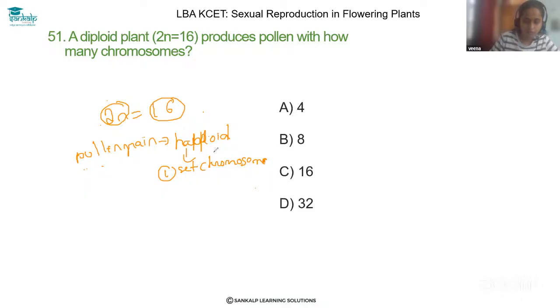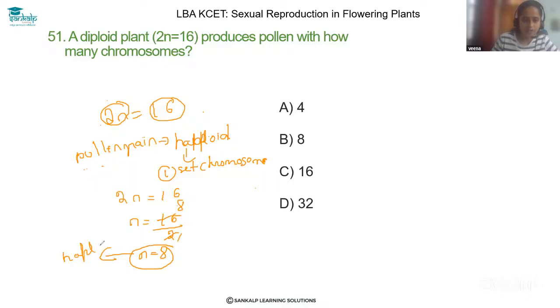So here you need to follow a small calculation. Only one set of chromosome is present, right? So n is equal to 16 by 2. 2 ones are 2, 2 8s are 16. So n is equal to 8. Only in haploid, n means what?